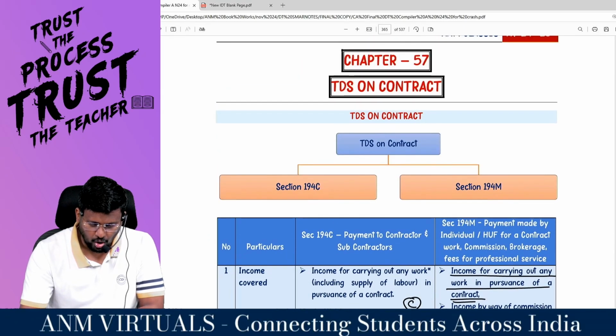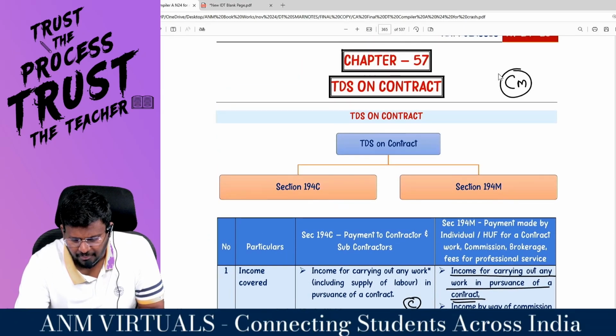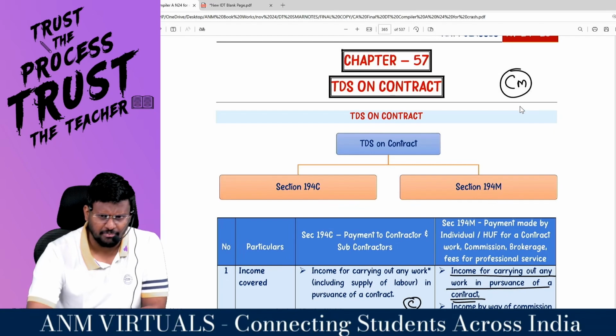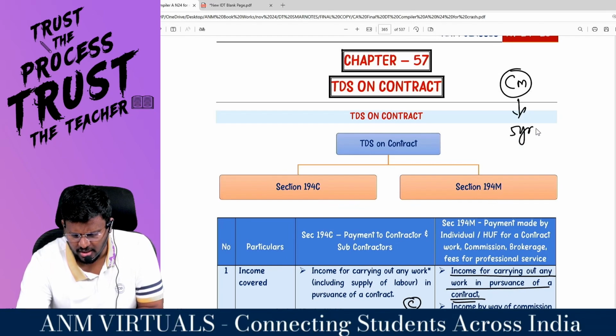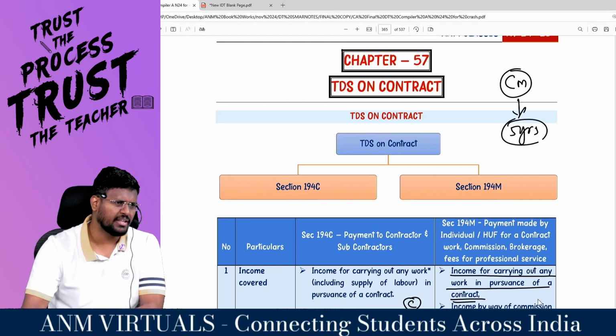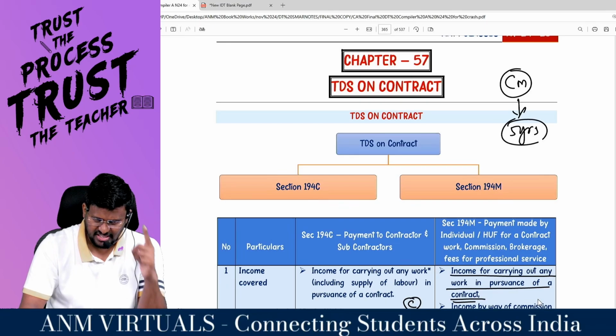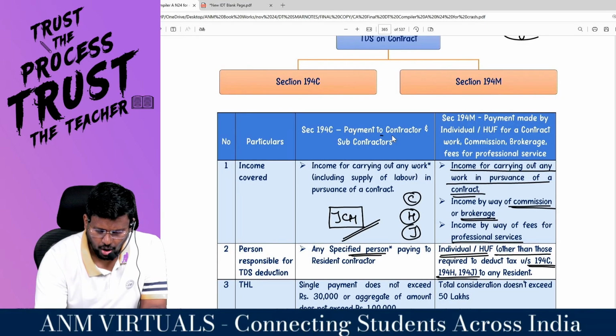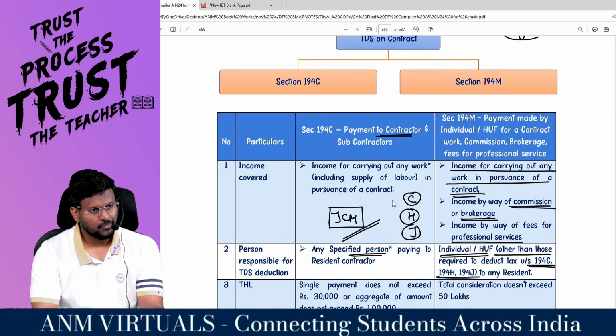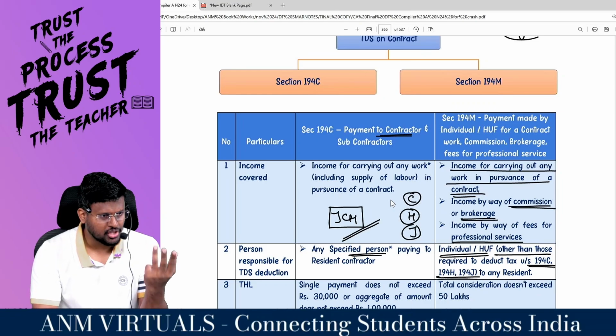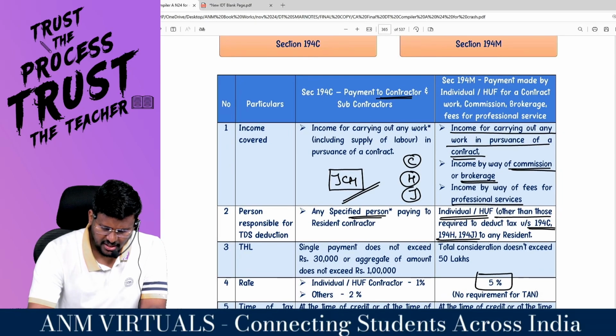Contract. TDS on contract. 194C. M will be M for how many years? That's why the fifth family is 194C and M. C stands for contractor or what contractor? Subcontractor. M already completed. 3 things. Right? Yes, sir.